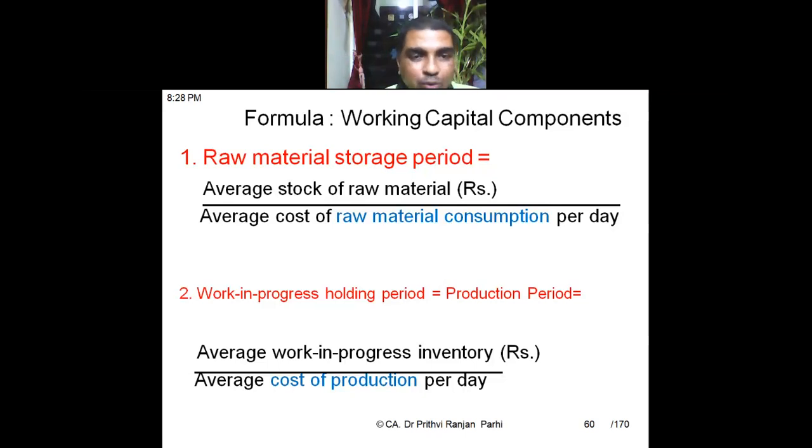Similarly, the work in progress holding period is also called the production period. We take the average work in progress inventory, that is, on an average how much work in progress is kept in the factory, and divide it by the average cost of production per day. This tells us for how many days work in progress can remain in work in progress. That is our work in progress holding period.